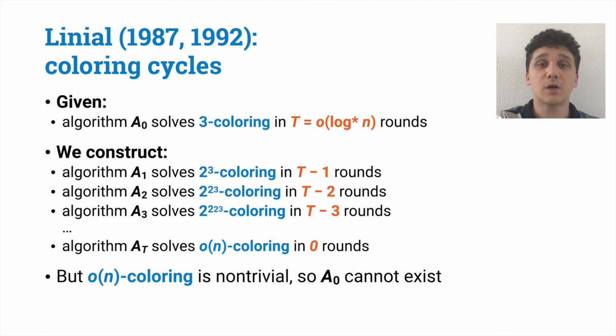If we now recursively apply this reasoning, by starting from a value of T that is too small, that is o(log* n), then we get that n-coloring can be solved in 0 rounds. That we can show to be a contradiction.